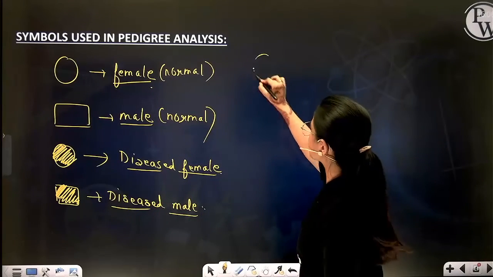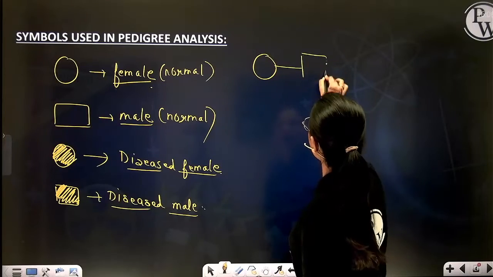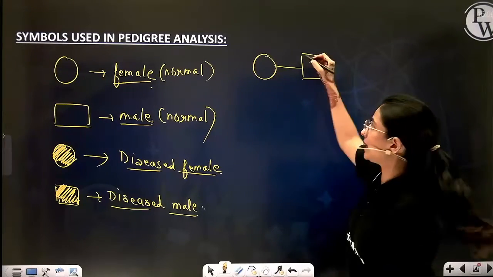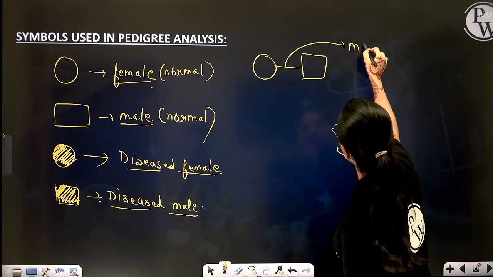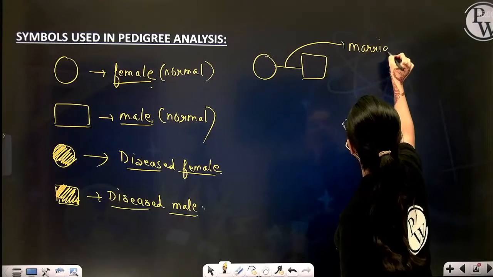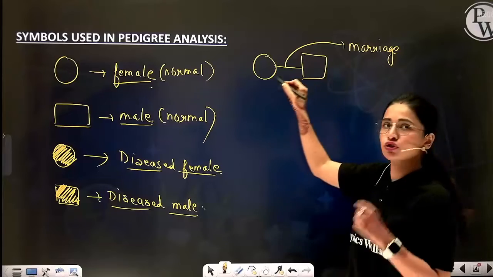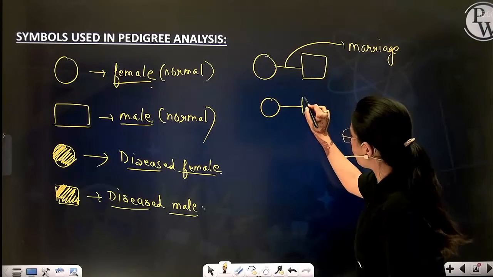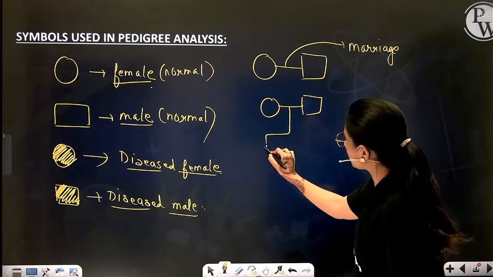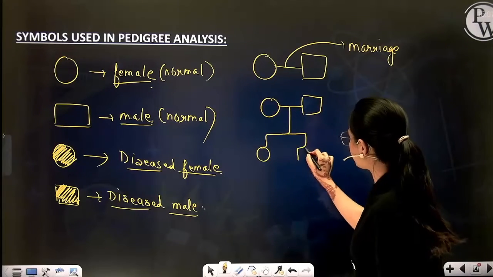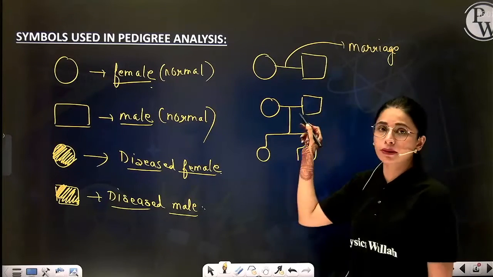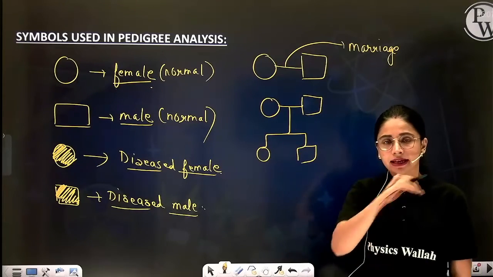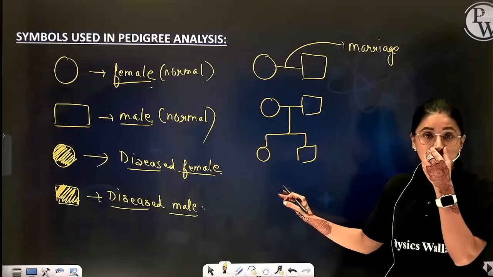The next symbol is to show the marriage line. When you draw a single line between male and female, this line indicates that marriage has taken place between these two people. Now, if you want to tell about their children, you have to draw a line vertically from the marriage line, showing the number of their children.